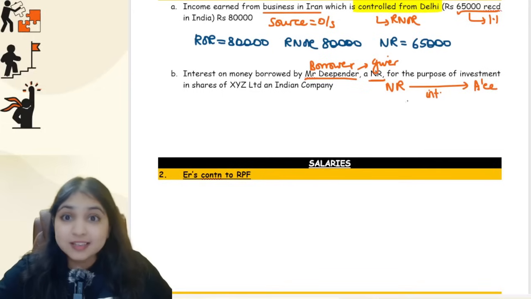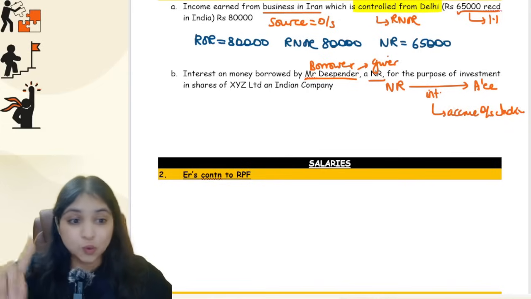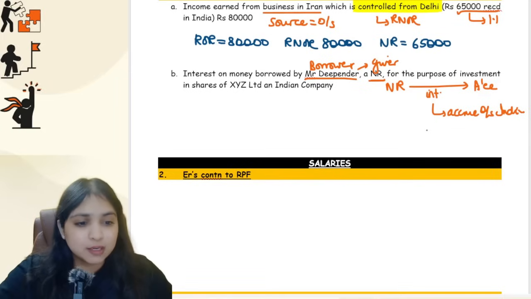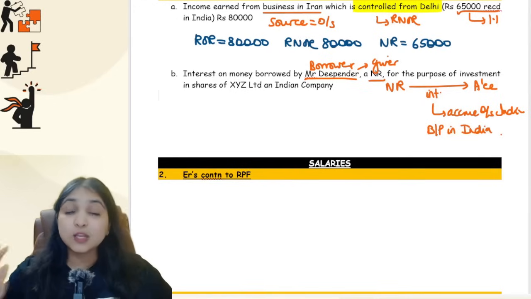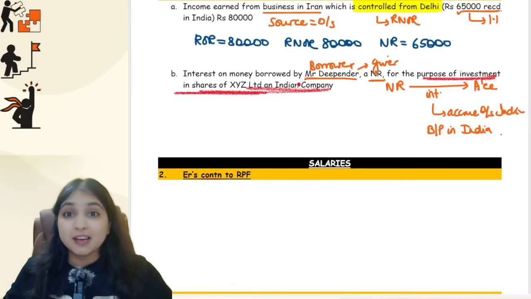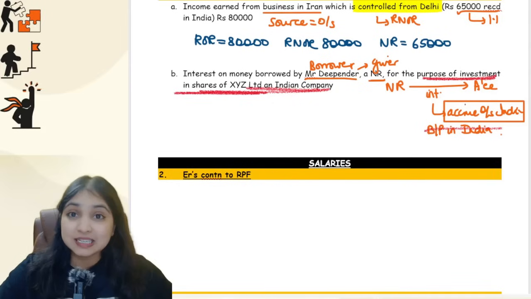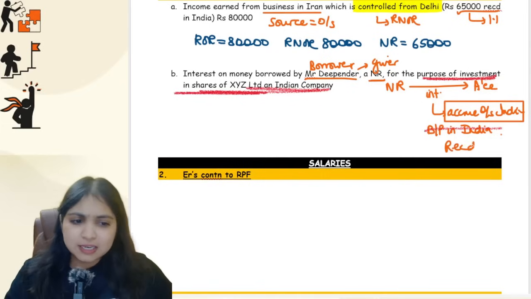Okay, when the non-resident is paying interest, this interest will always accrue outside India. But how many exceptions do you have? When the non-resident is paying interest, only one exception you have, and that is the loan being used for a business or profession in India, guys. Tell me, what is Mr. Deepender using the loan for? Is he using the loan for some business or profession in India? No, guys. He is using the loan to make an investment in shares of an Indian company. He is using the loan to make an investment in India. He is not using the loan for business or profession in India, and therefore this exception will not apply. So this main answer only will apply now. The interest income is accruing outside India. The question does not say where the income is received. Let's say it is received also outside India.